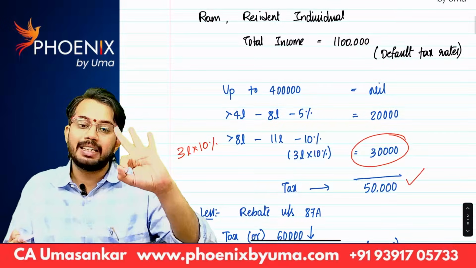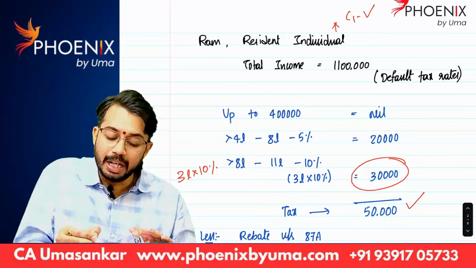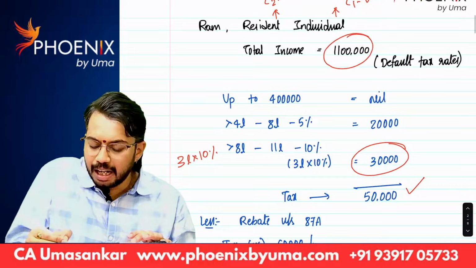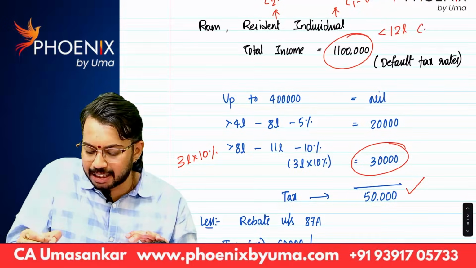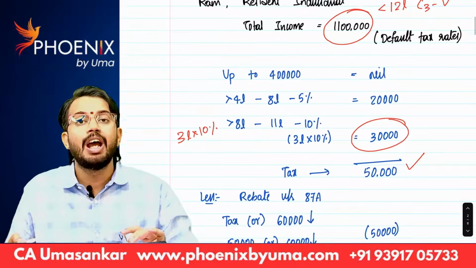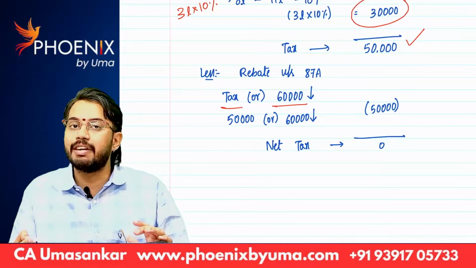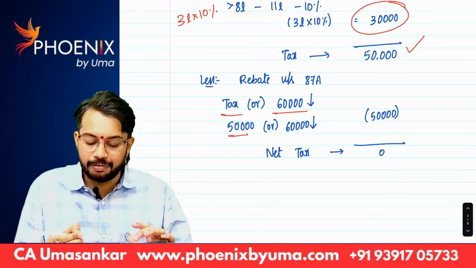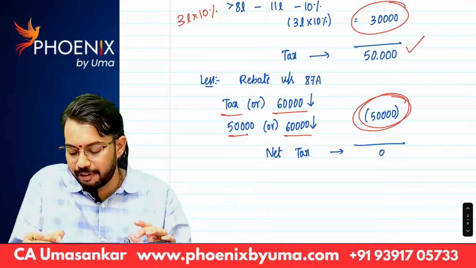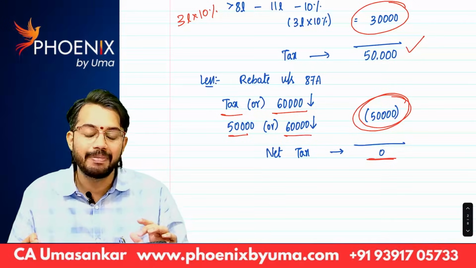Three conditions are satisfied. The assessee is an individual, condition 1 satisfied. He is resident in India, condition 2 satisfied. His total income is 11 lakhs, which is less than 12 lakhs, so condition 3 is also satisfied. So he is eligible for rebate. How much is the rebate? The rebate is tax or 60,000, whichever is lower. The tax amount is 50,000. 50,000 or 60,000, whichever is lower, means the rebate is 50,000 and his net tax liability is 0. Did you understand? Yes.